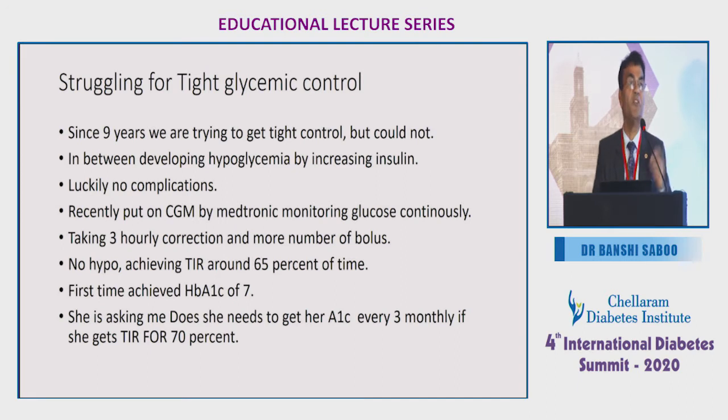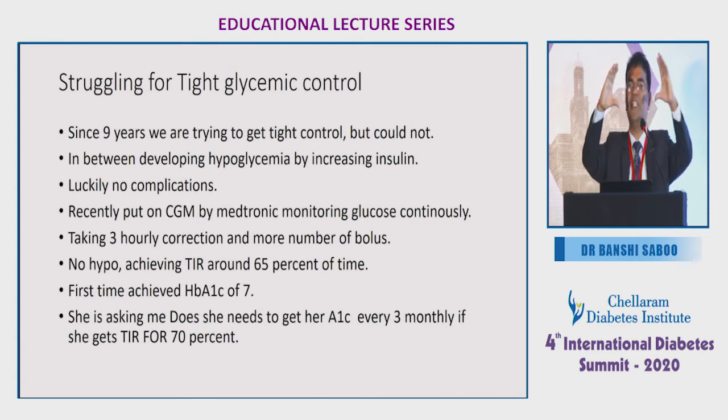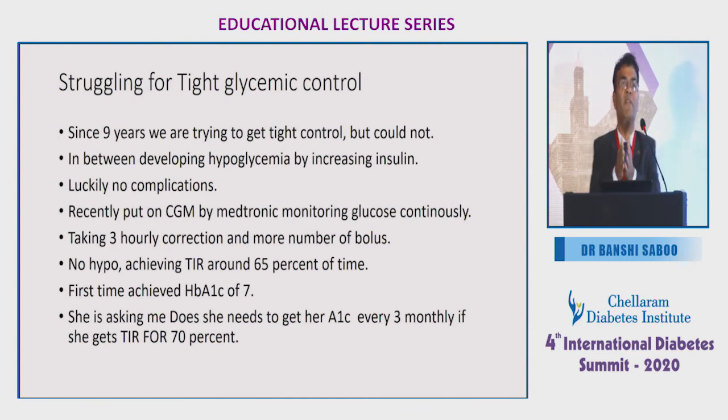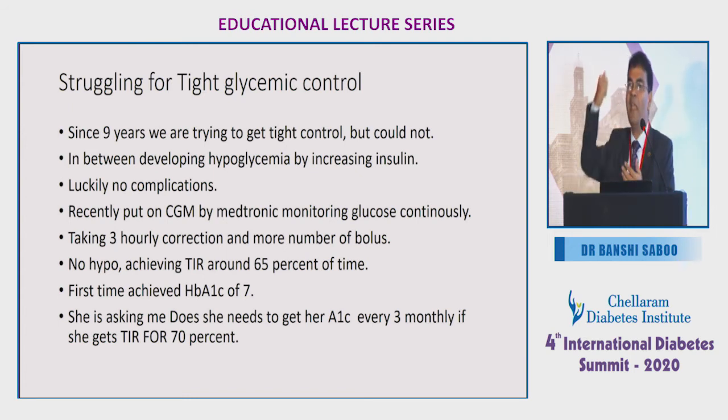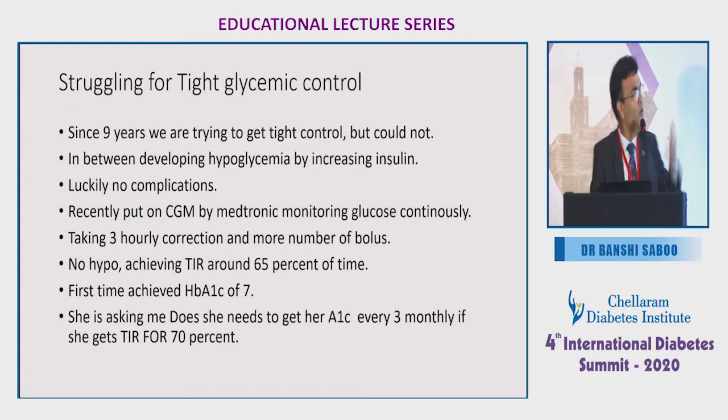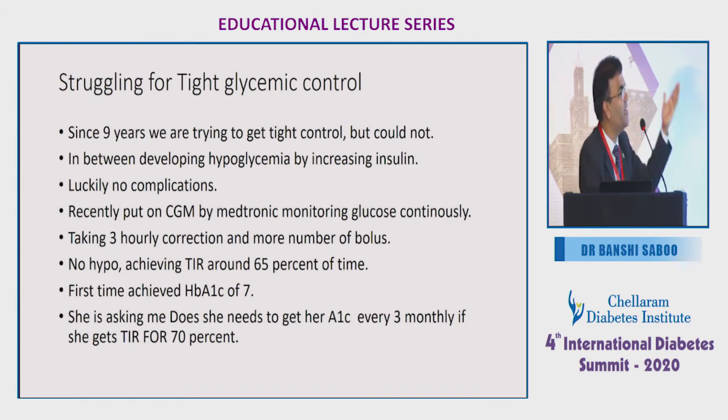Recently we put the patient on a CGM, and we just wanted to know what continuous glucose monitoring shows, with no hypo, and we are trying whether we can achieve time in range of around 70%. Now once I explained to the patient that if I can keep your glucose in range for 70%, then the patient asked me immediately, even if I keep my time in range at 70%, will I still have to get my HbA1c every 3 months? And that's a big question, because if somebody is keeping their sugar well controlled every day, keeping it for 70%, why does she need HbA1c now?